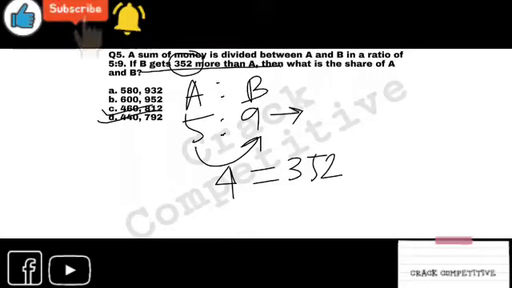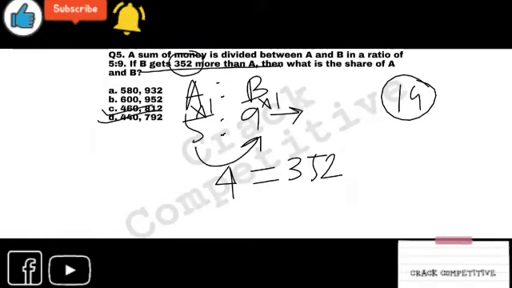Just assume 1 instead of x. It will make your calculation very easy, and it will not take much time like it takes with x. If you take A's share as 5x and B's as 9x, this will take more time. So just assume 4 equals 4 parts. As I have said, if 5:9 is the ratio, then what is the total part? The total is 14. So in this 14, B gets 4 more than A.